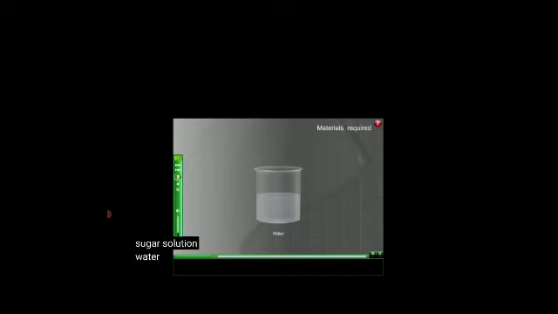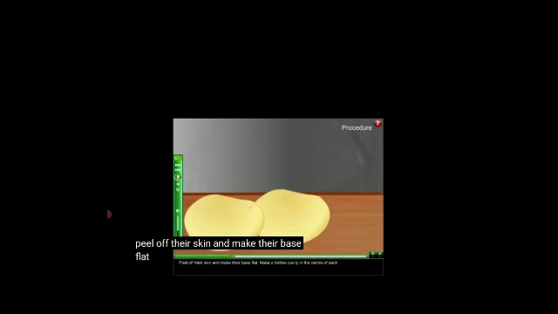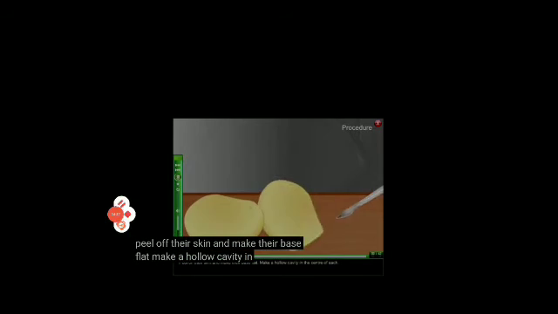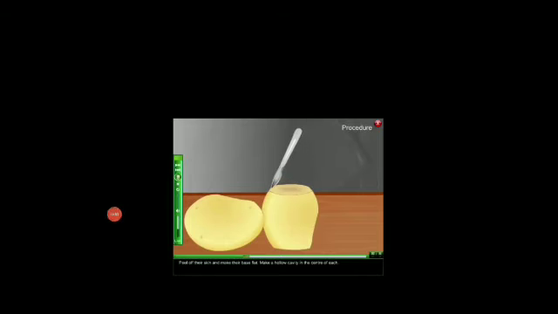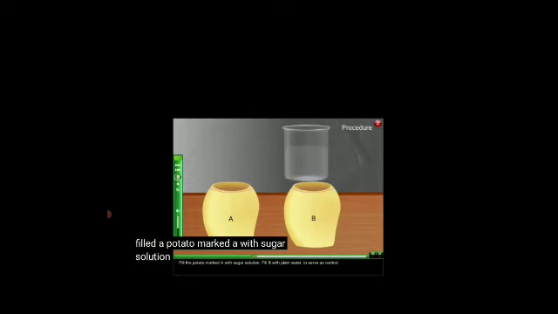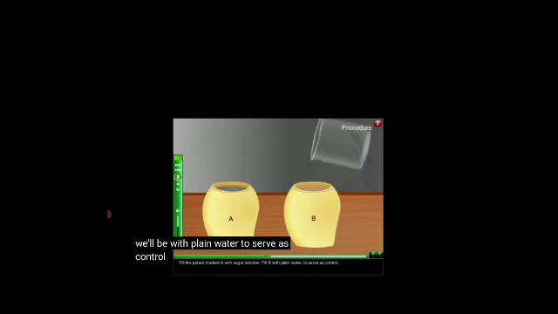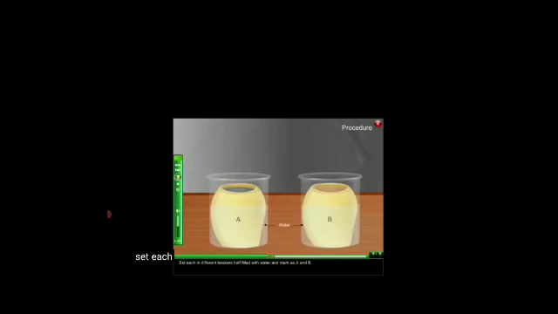What is the procedure? We take 2 large-size potatoes, and then peel off the skin, and then make the base flat, and fill the potato marked A with sugar solution. You can see this. And fill B with plain water to serve as control. That is not given in your book, but exactly, just to compare the two.